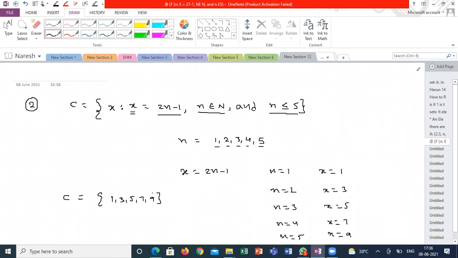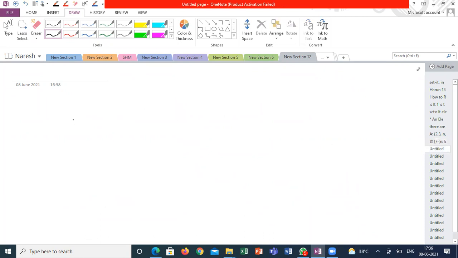Is it clear, guys, what I'm trying to say? Now, one more example I can give. Can you solve it? I am giving in set builder format. You have to write it in its roster form.